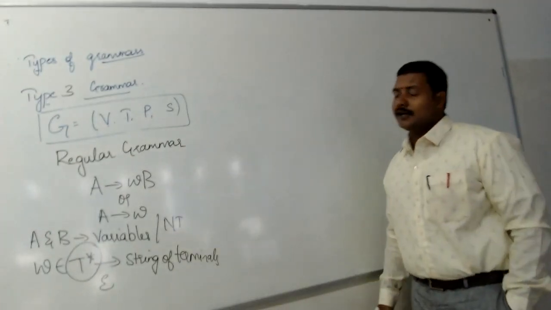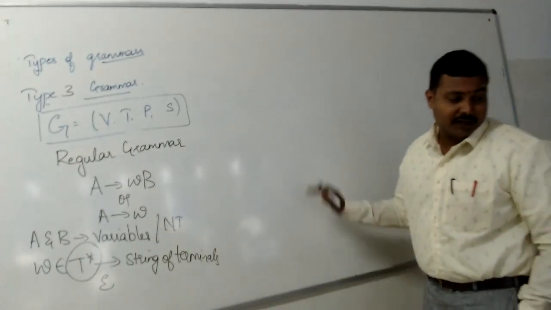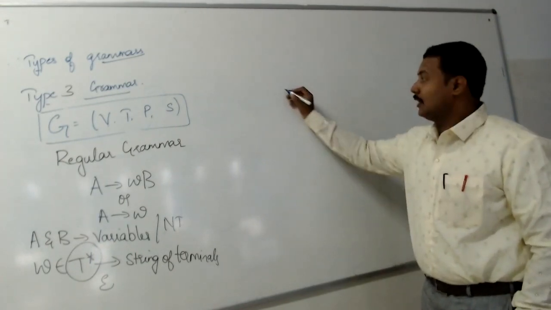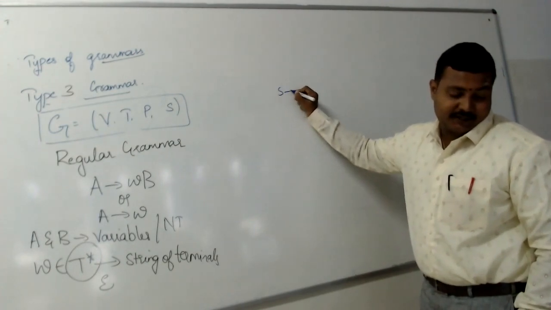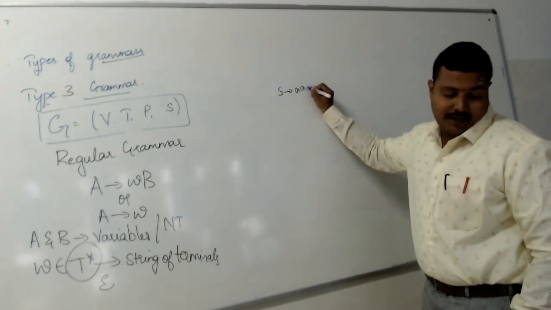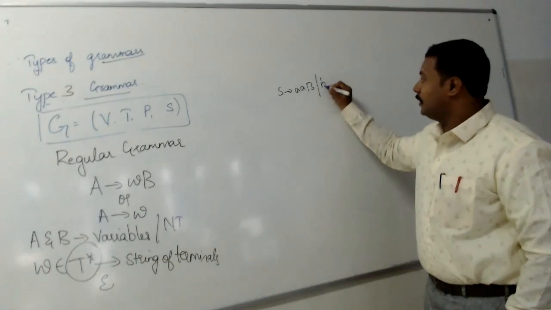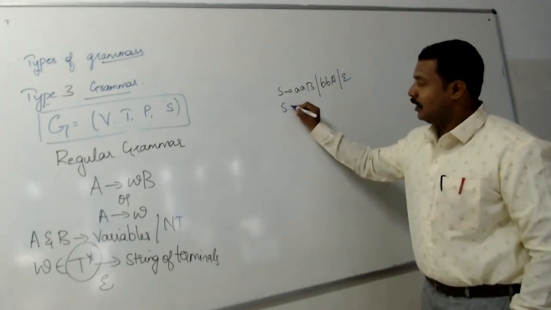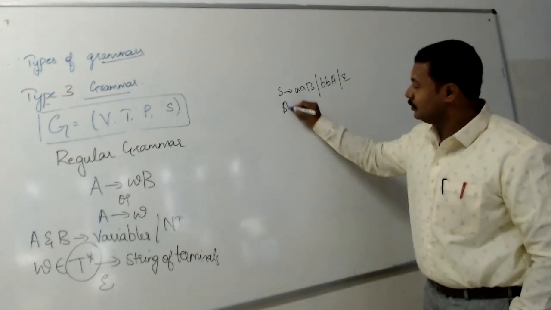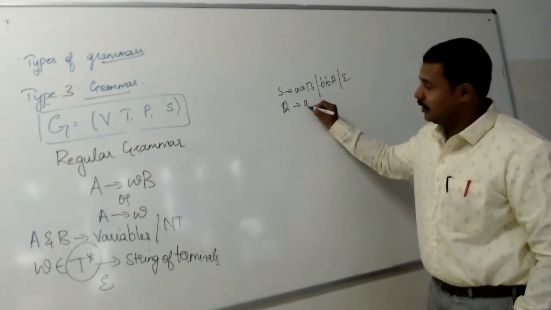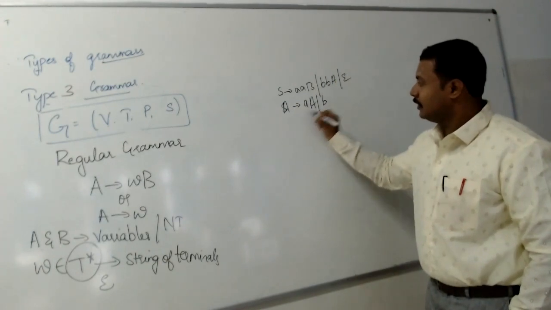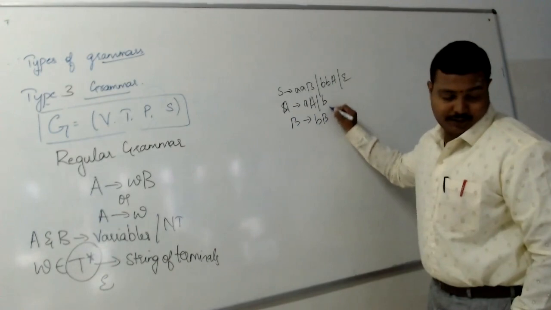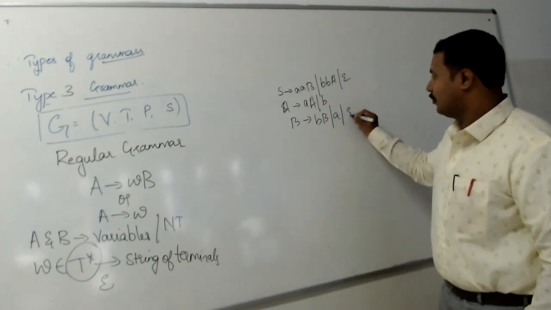Where in your regular grammar you can have a set of strings written, right? An example for that is S tends to aaB and bbA or epsilon, and A tends to aa b, and B tends to bb and a epsilon.